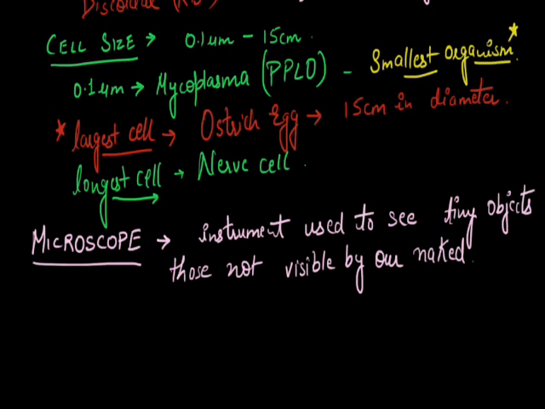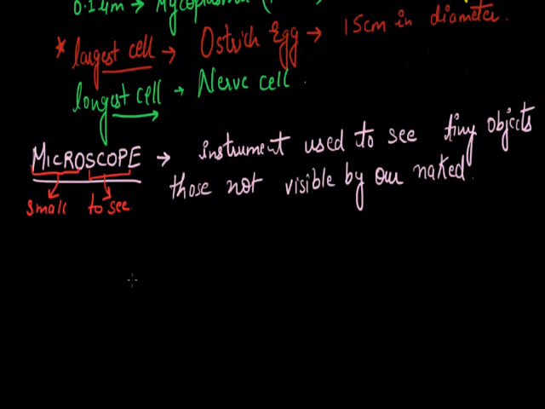As the word suggests, micro means small and scope is to see. So microscope is the instrument used to see small objects which are not visible by the naked eye.